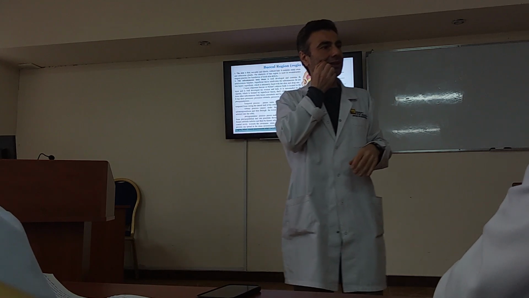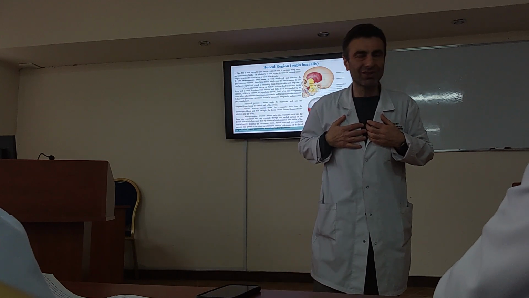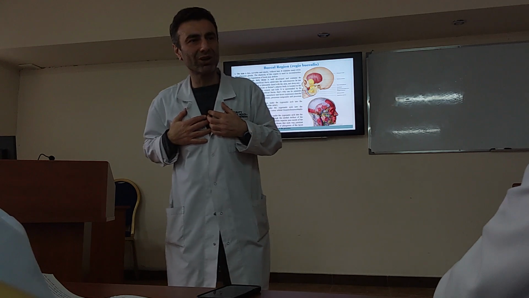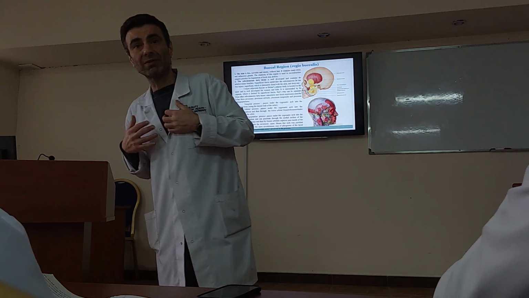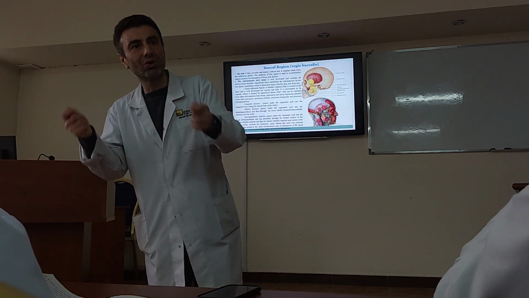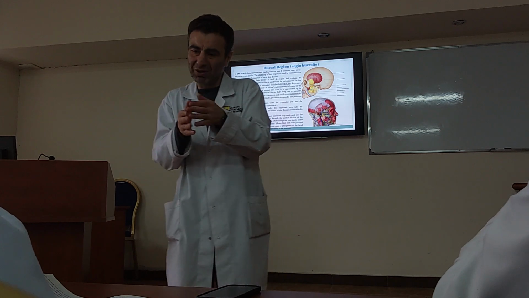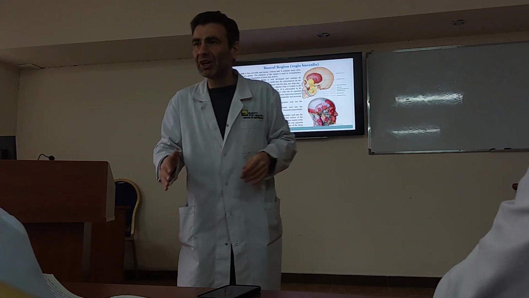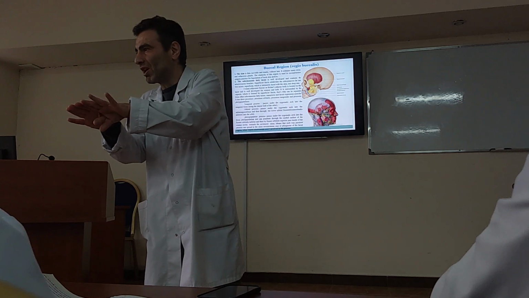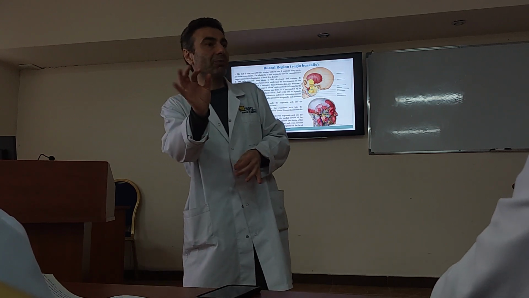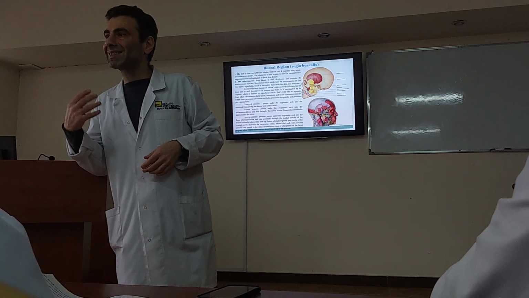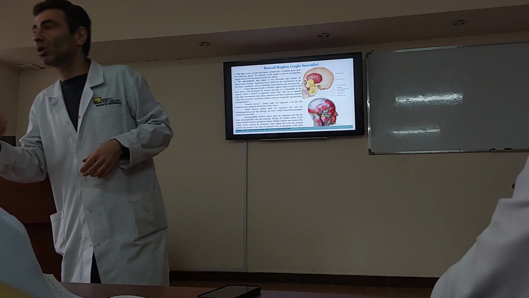First layer, it is the skin. In the buccal region, as I told you before, we have one of the most elastic, movable skin of the human body. What does it mean for the surgeon? It may make the work in this region very simple. Why? Because you don't have any problem connecting the margins of the wounds and applying the sutures. Also, you can place the sutures not so close to each other, because the margins will grip each other very well. But don't forget that skin sutures here have a great cosmetological effect.